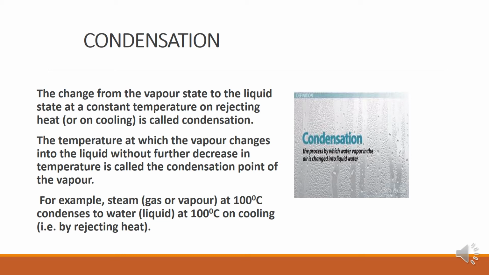So if you say steam changes to water at 100 degrees on cooling, then 100 degrees is the condensation point also. If you say boiling point, we say at 100 degrees liquid water changes into steam. In the same way, condensation point means at 100 degrees the steam will change to water on cooling. Here the difference is that we have to cool the vapor in case of condensation.